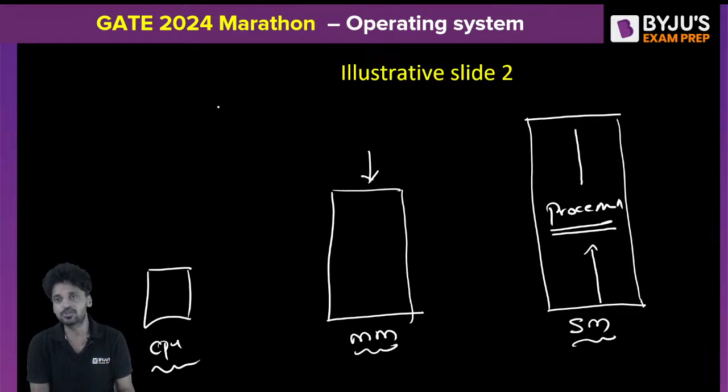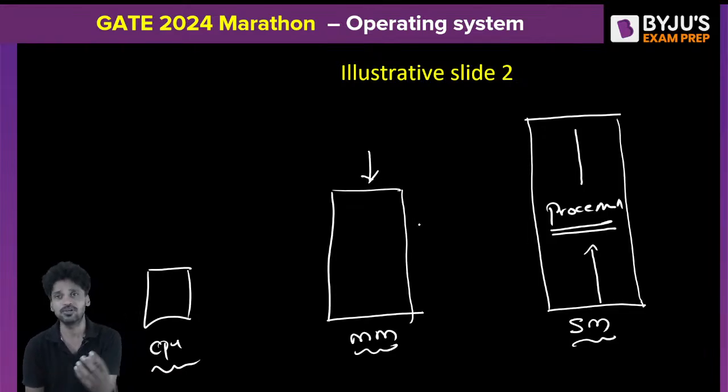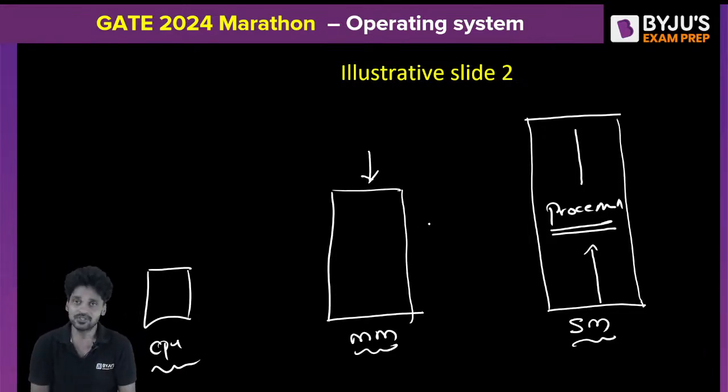But the moment you switch on the computer system, you may require to execute a few programs. Which programs will get transferred from secondary memory to the main memory? Who is going to make that decision? Who is going to take that call? So understand carefully. It is not some random process that gets transferred to the main memory from secondary memory.